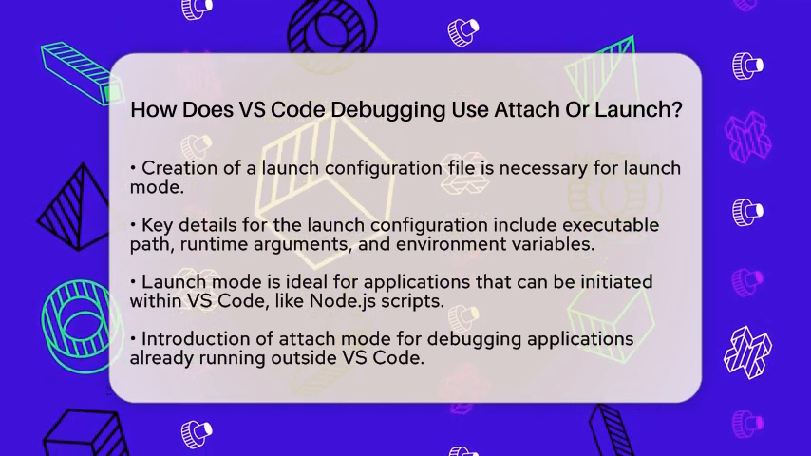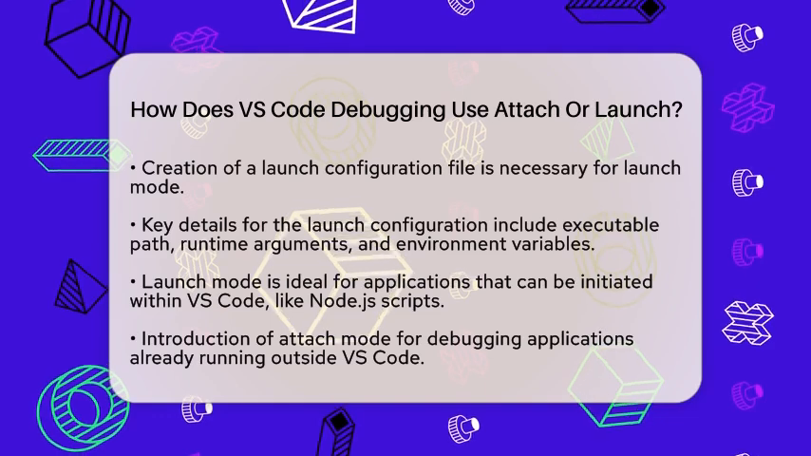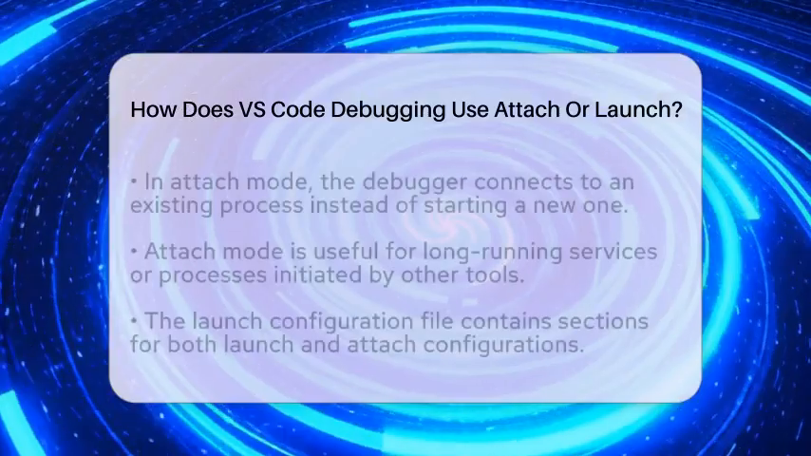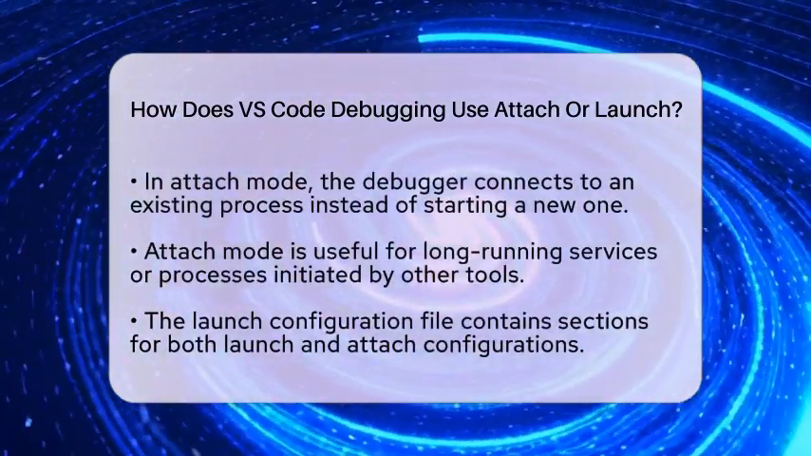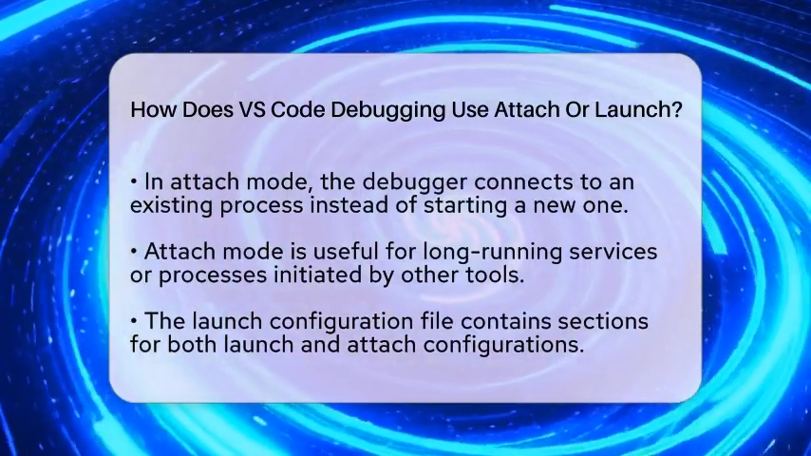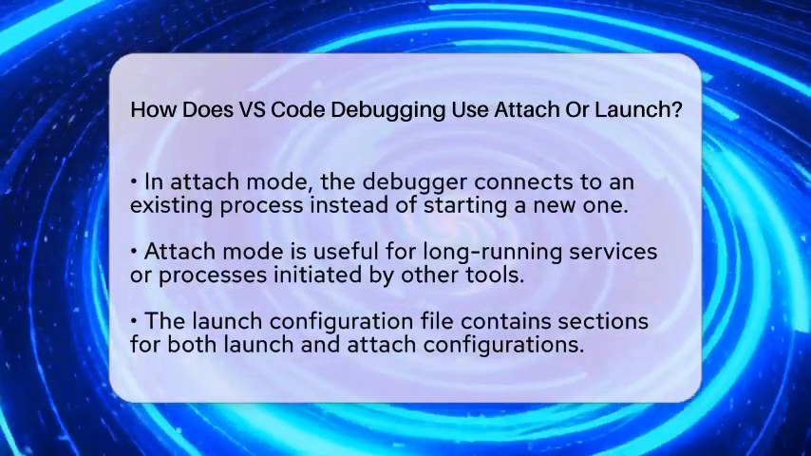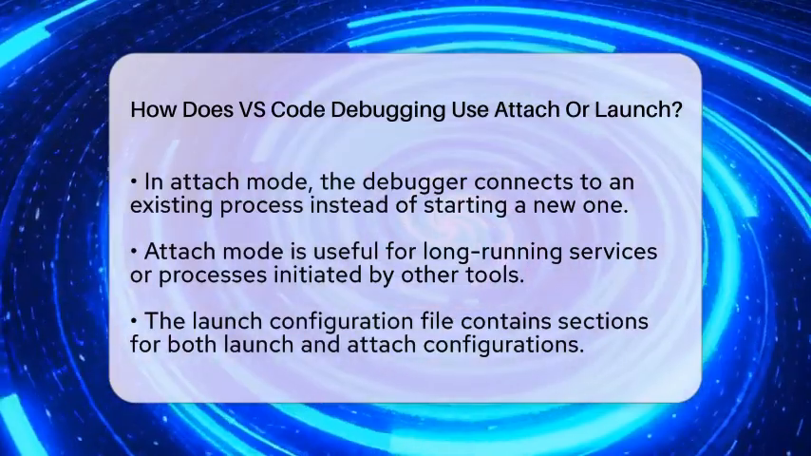In the launch configuration file, you can specify the process ID or choose from a list of running processes. For example, when debugging Node.js applications, you can attach to processes that were launched with debugging flags like inspect. In practical terms, the launch configuration file usually contains separate sections for both launch and attach configurations.